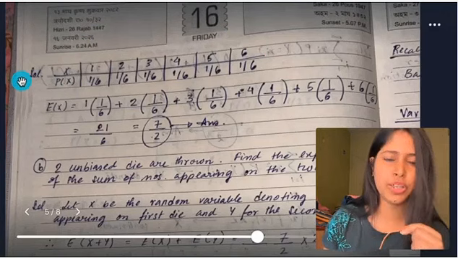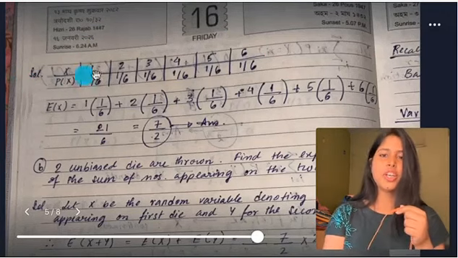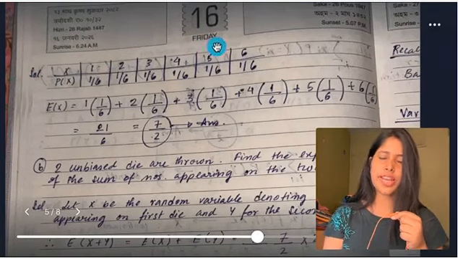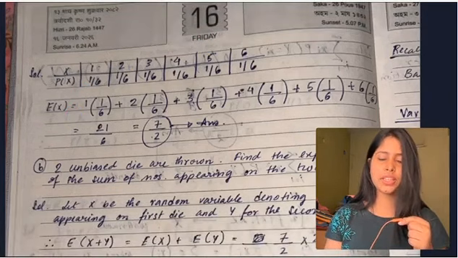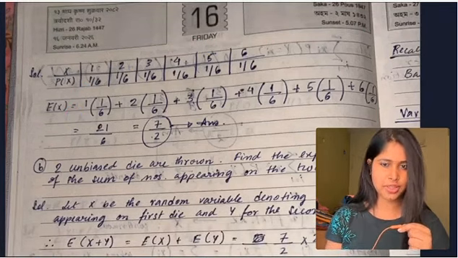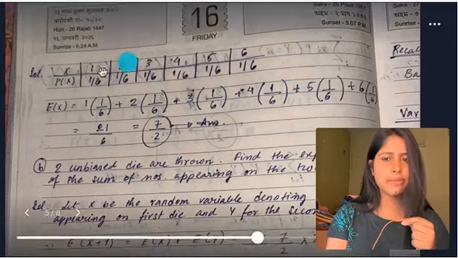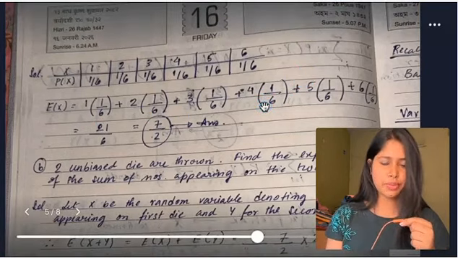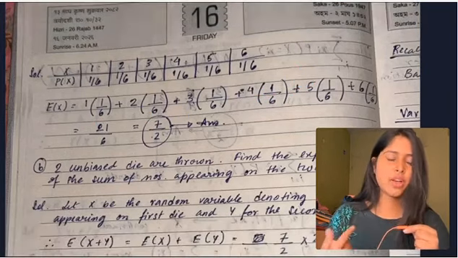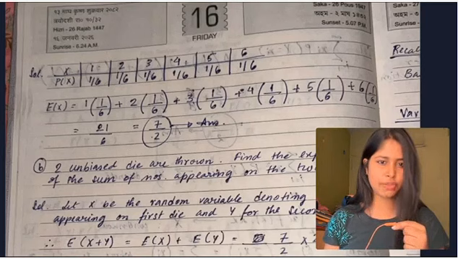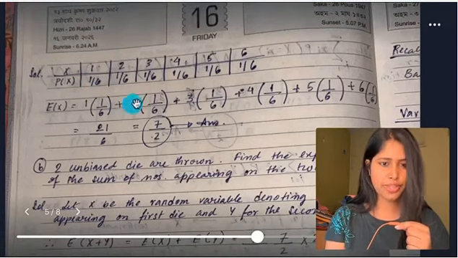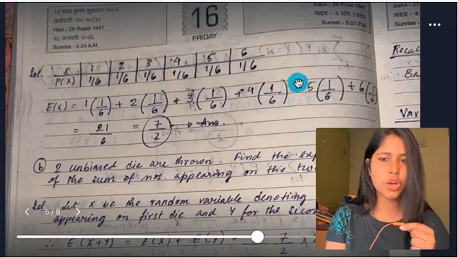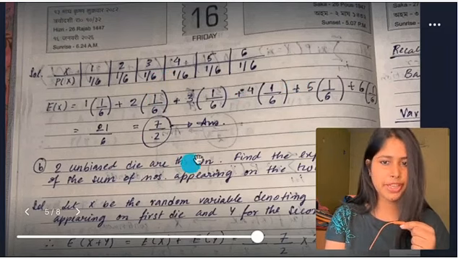So the probability is what? X is the number appearing, right? So it will be 1, 2, 3, 4, 5, 6, and P of X will be what? What is the probability that we get 1 when we roll a dice? It is 1 by 6, and it is the same for all the numbers, right? Because it is equally likely. Then how will we calculate the E of X? E of X is 1 into 1 by 6 plus 2 into 1 by 6 plus 3 into 1 by 6 and so on, and it will be 7 by 2.